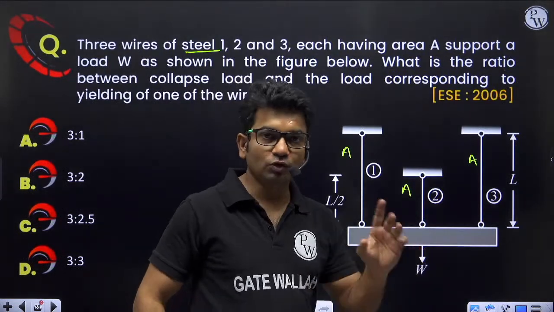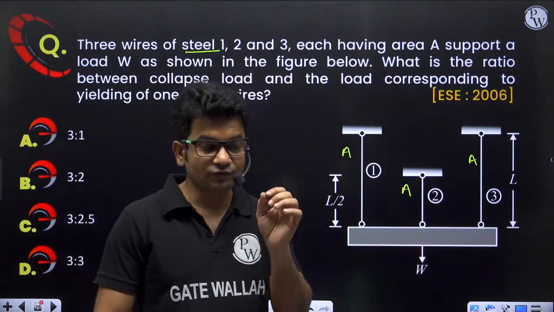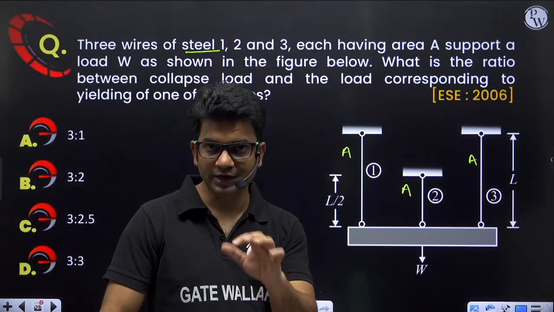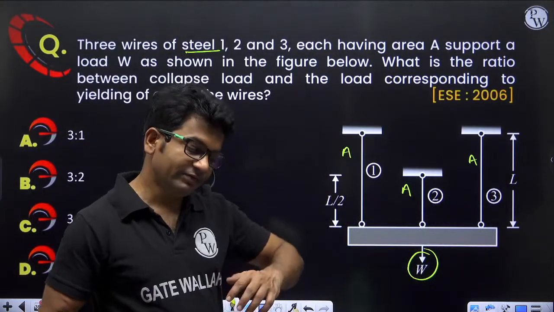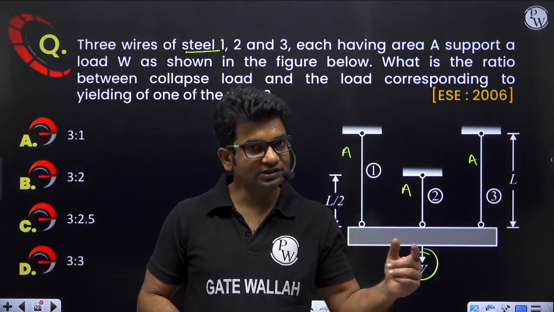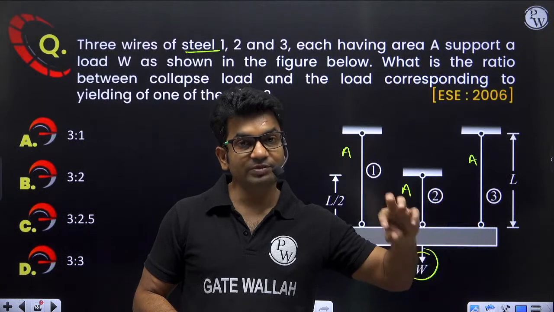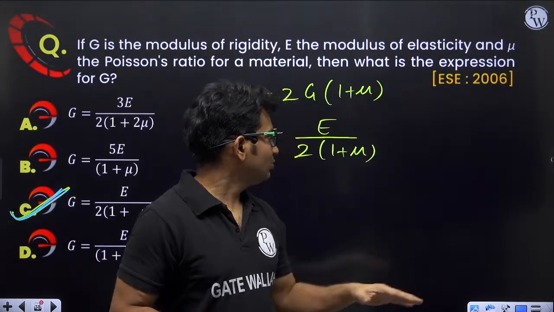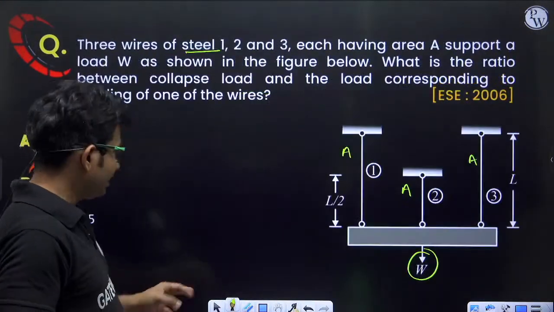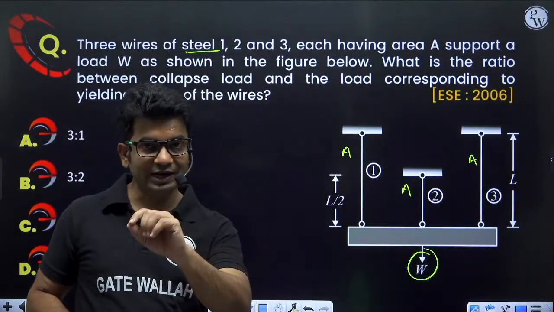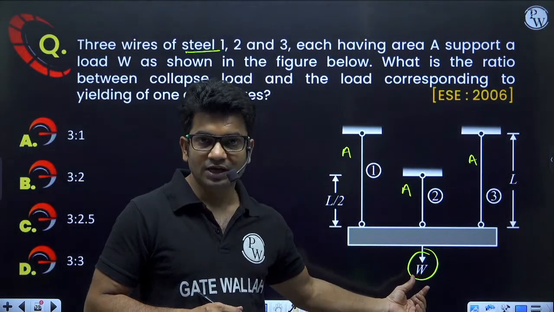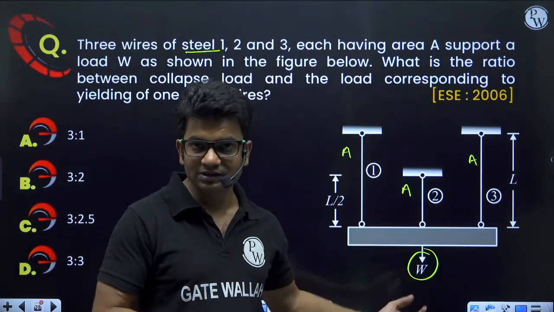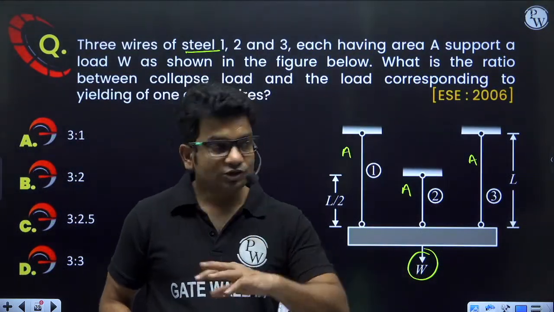So when first wire yields, at that time what is the load here? Then we'll further keep on increasing the load, and there will be a time when the entire system will collapse. Corresponding to that load, we'll be getting some value of W. So what is the ratio between these two?